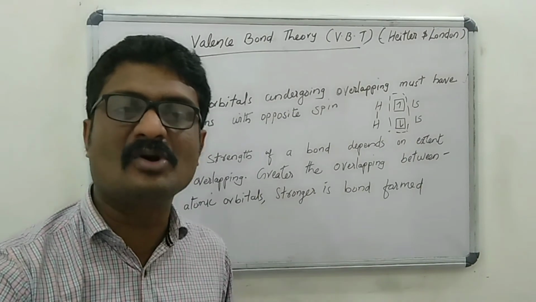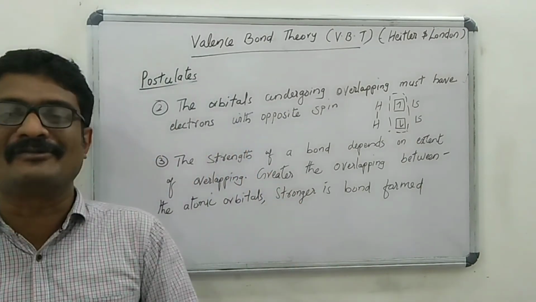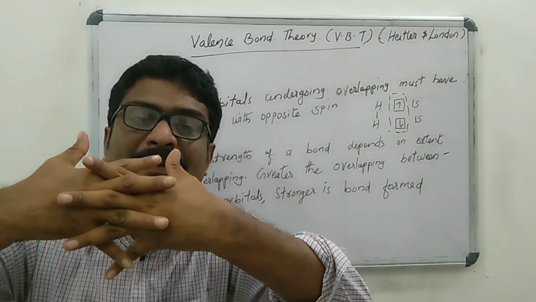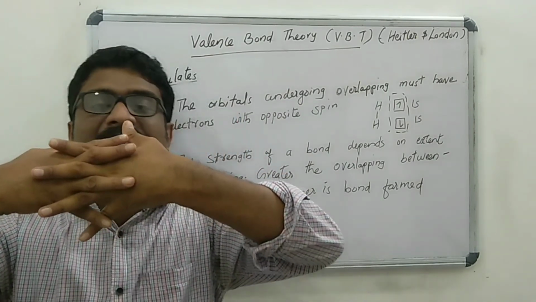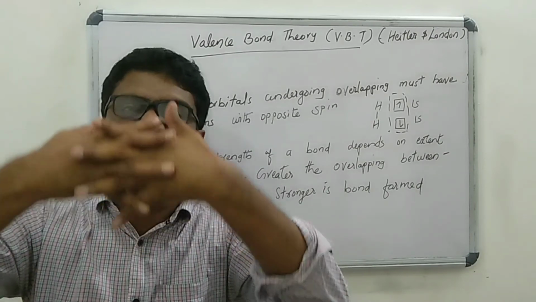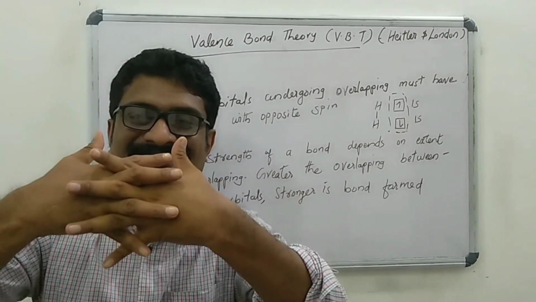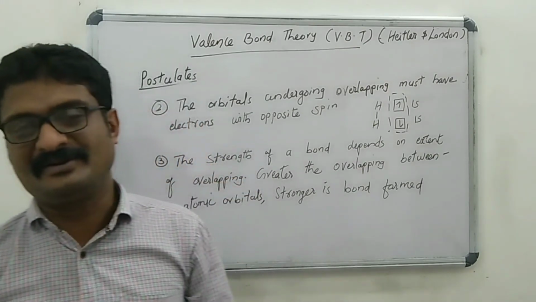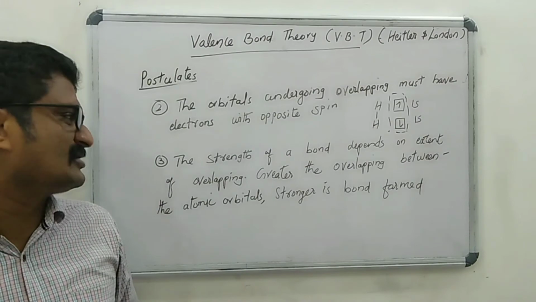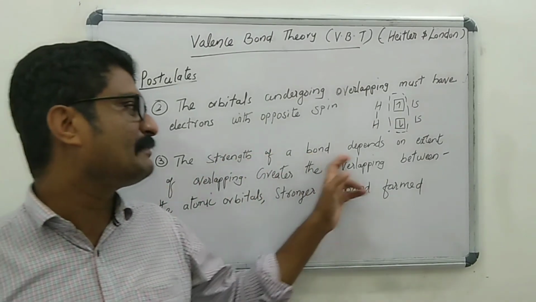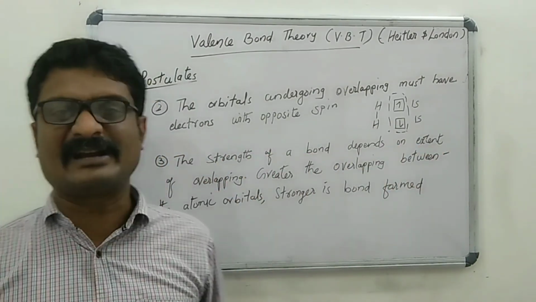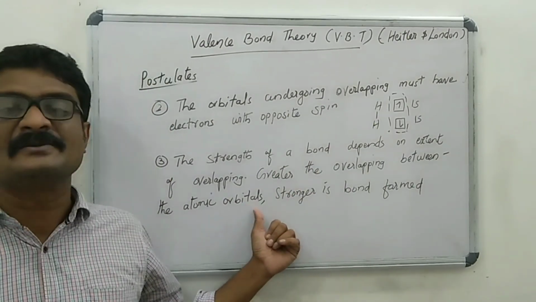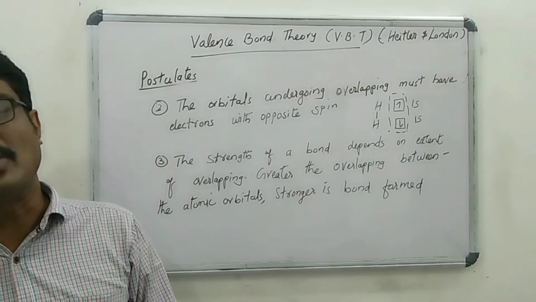That means, greater the overlapping between the atomic orbitals, between the electron clouds, stronger is the bond formed. That is the third postulate.